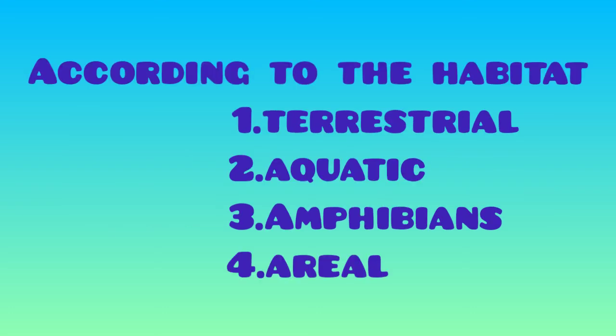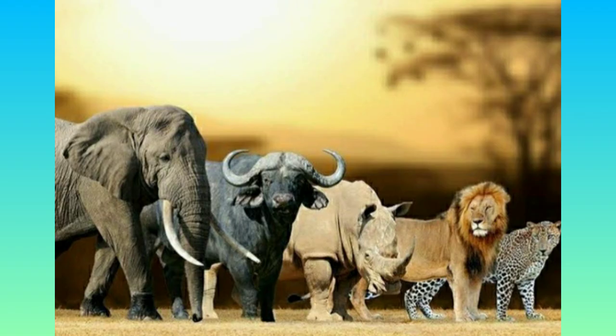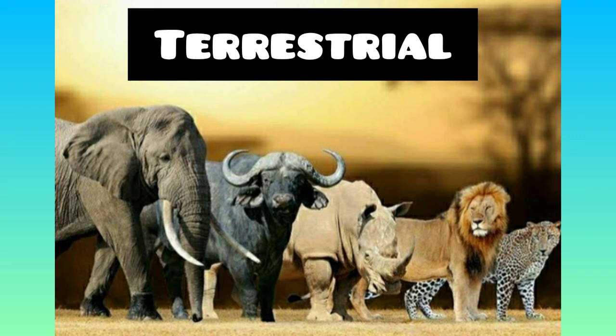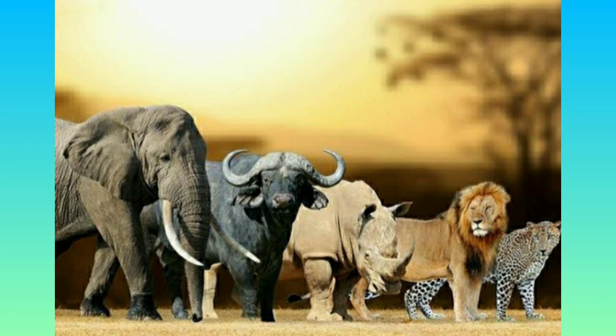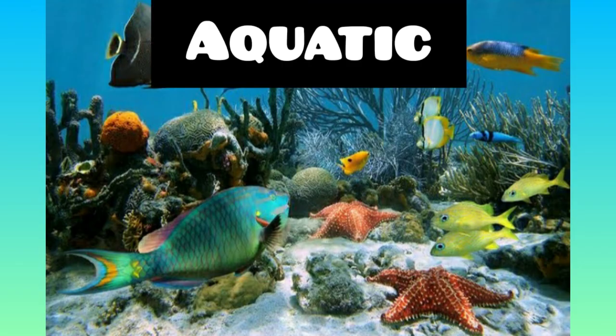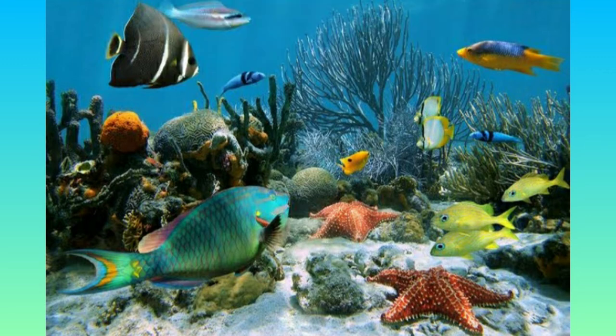Fourth mode of classification is according to the habitat: terrestrial, aquatic, amphibian, and aerial. The terrestrial animals are those animals which live on land. Next group is aquatic animals. Aquatic animals are the animals which live in the water.